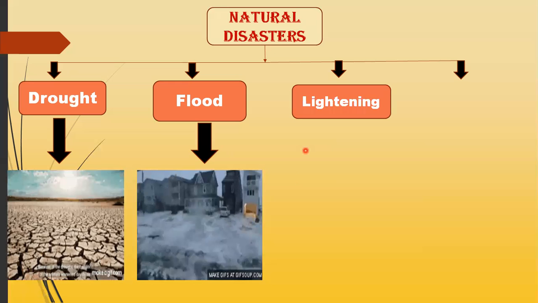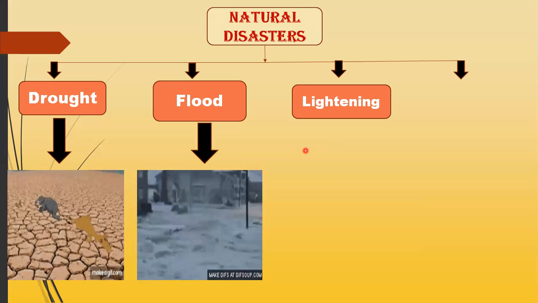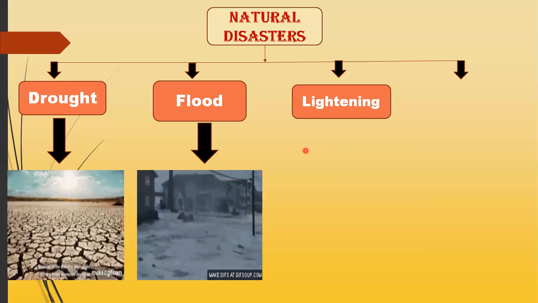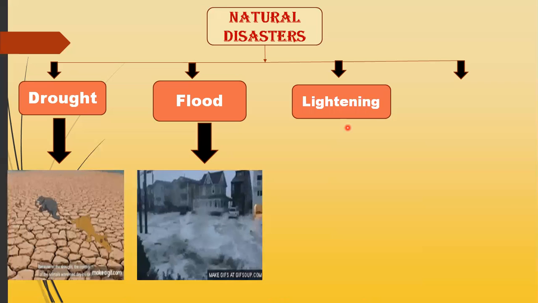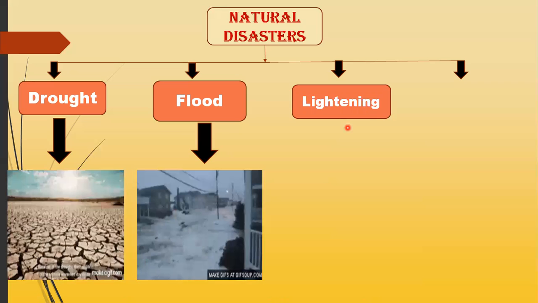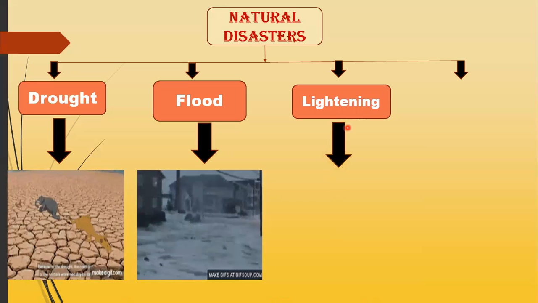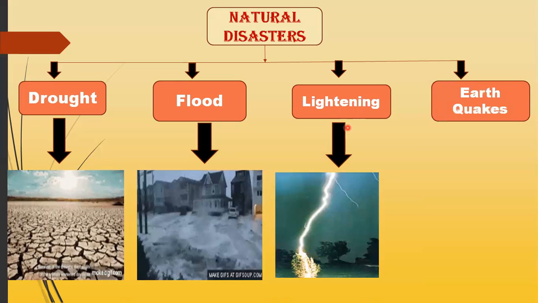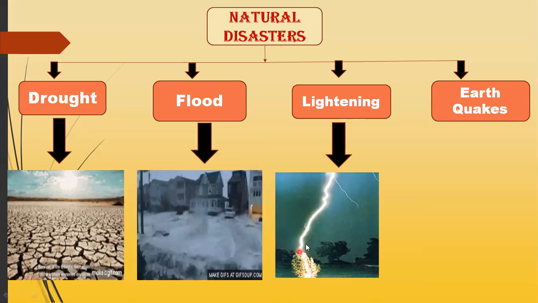Now come towards another natural disaster, that is lightning. Now we look at how lightning causes a change in the habitats of an animal or a plant. So basically, class, what will happen during a thunderstorm? Lightning strikes a forest. When lightning strikes a forest, it will cause forest fires.